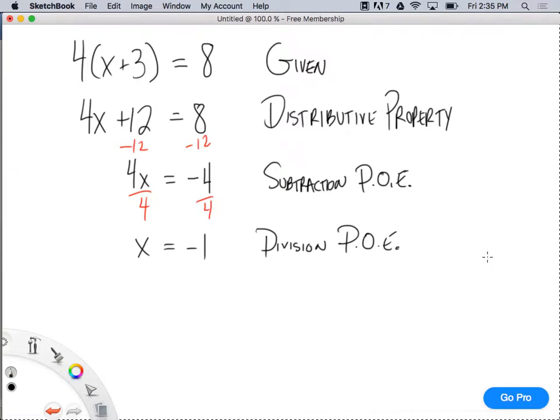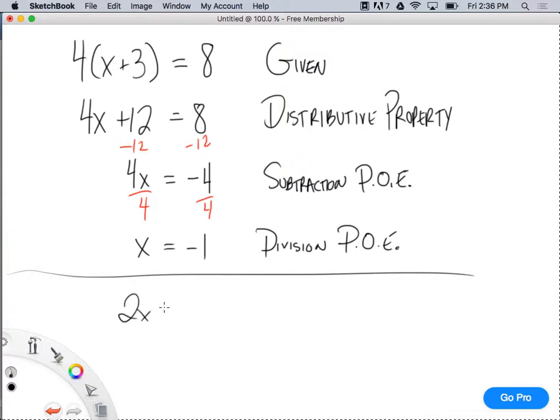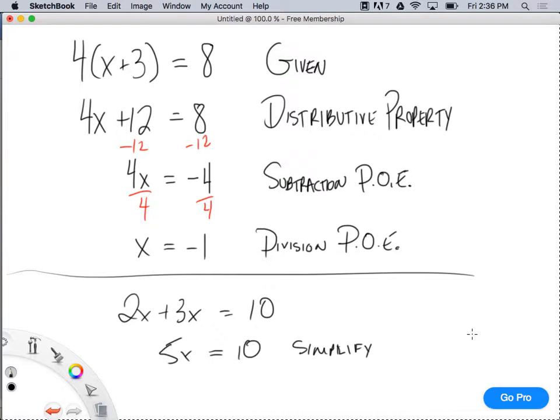Simplify is when it looks like distributed, but you have to look really closely to see that. Simplify, and this problem is done, okay? Simplify would be if I had like 2x plus 3x equals 10. Then you'd combine like terms, so it would be 5x equals 10, and the justification would be simplify. It's when you're combining like terms, that's when you simplify. Does that make sense? Good job, class.